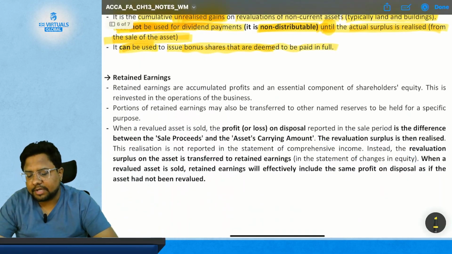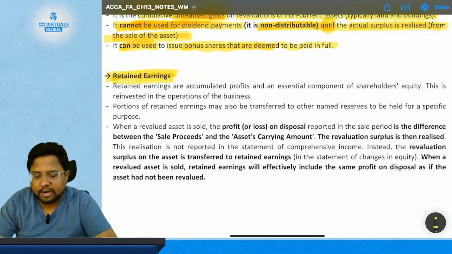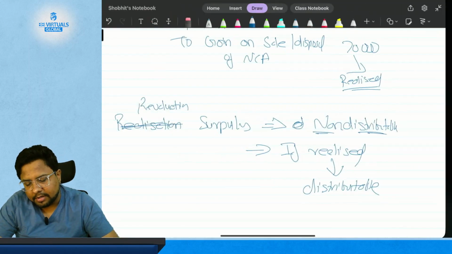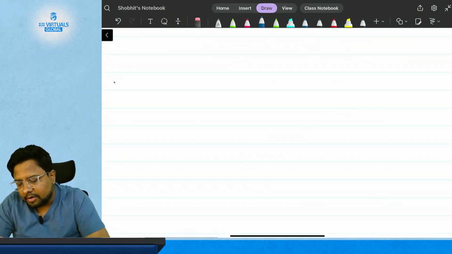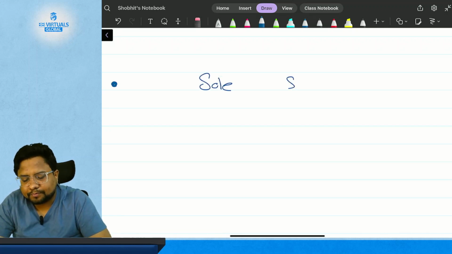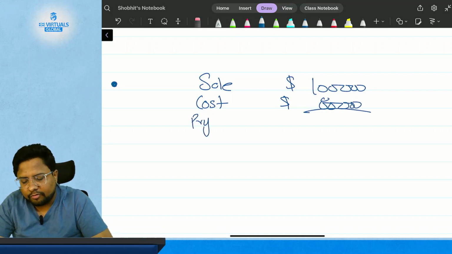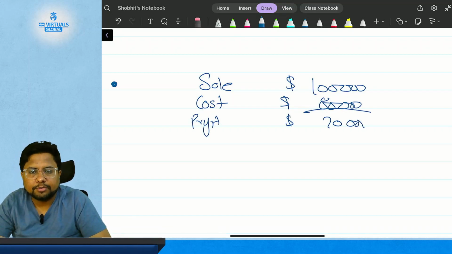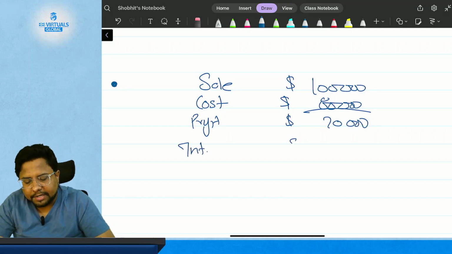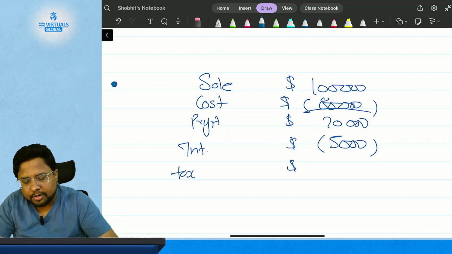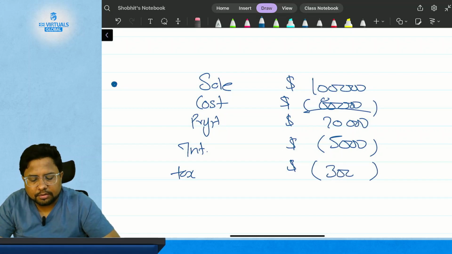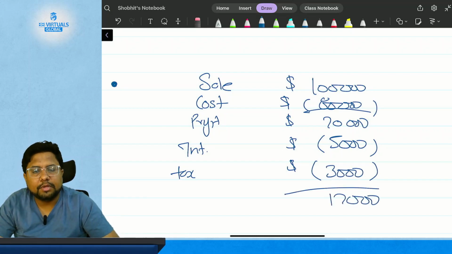Okay. Then comes our last topic, which is retained earning. Now what is retained earning? Retained earning is the amount which you kept after paying all the obligations. Suppose the company has made sales of $1 lakh and had incurred cost of $80,000. So they are left with a profit of $20,000, out of which they have paid interest of $5,000, and then they have paid tax of $3,000.